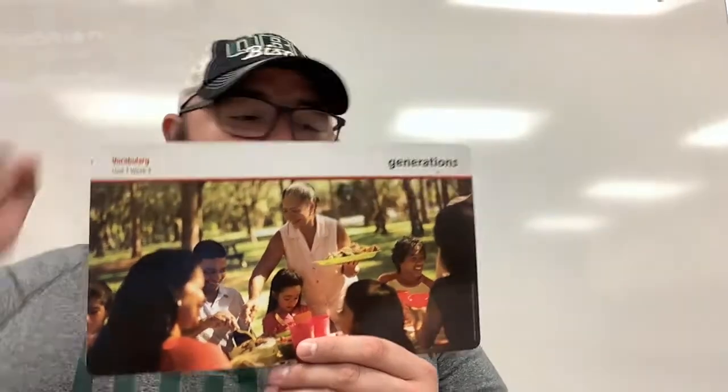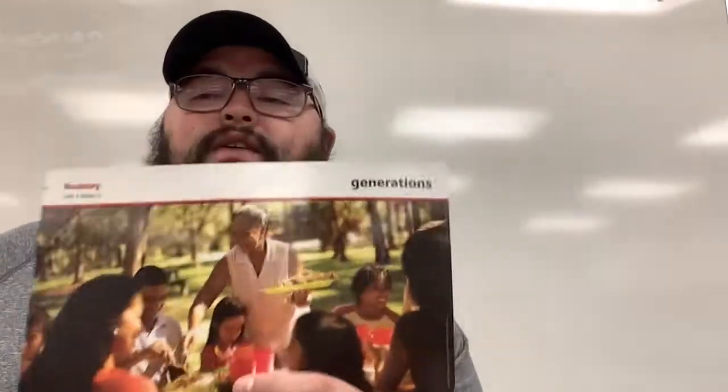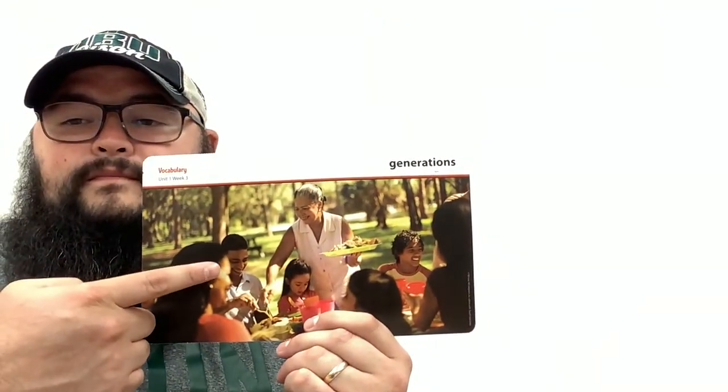Our first word is generations. What are generations? All right, keep that in your head. You ready? Generations is defined as a son, father, and grandfather are three generations who all have a common family ancestor. So maybe mother, daughter, and grandmother.